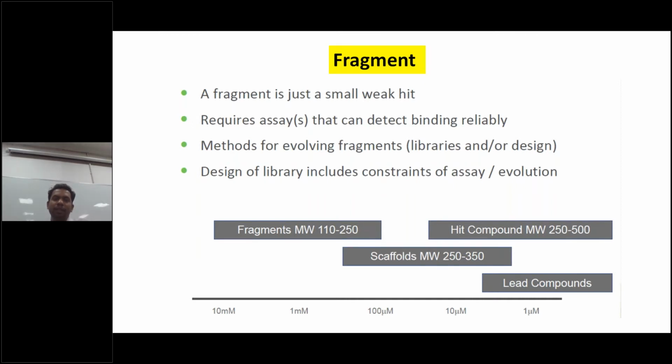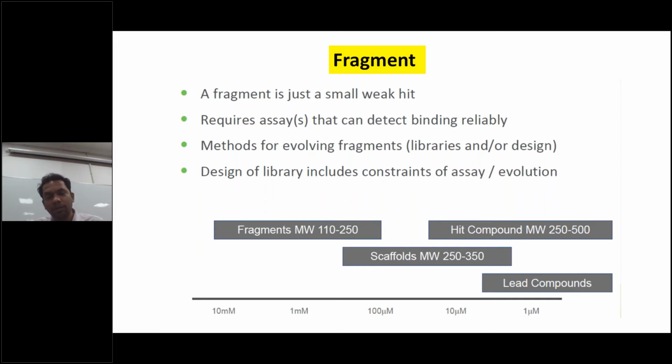By different assay and testing methods, we can detect the binding reliability, whether we are getting any binding affinity or not. If you are getting it, then you have to make a library of molecules, or you can use an existing library of similar molecules that is reported, or some companies develop their own libraries. So the design of the library includes the concept of the assay and the evolution. We start from 250 or 300 molecular weight, then move towards hit compounds, which can be up to 500 or less, following Lipinski's rule of 5.